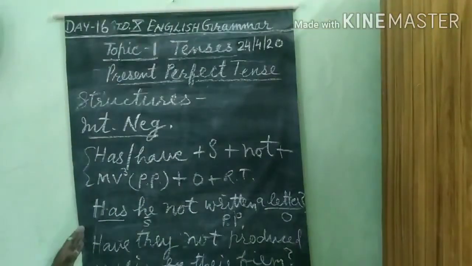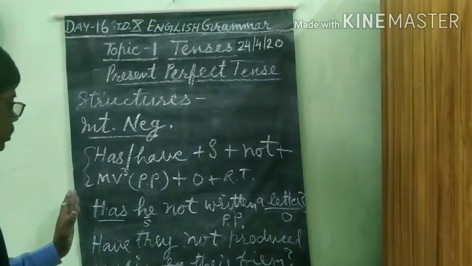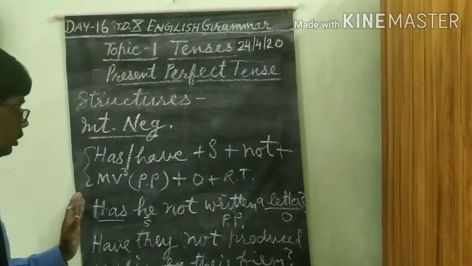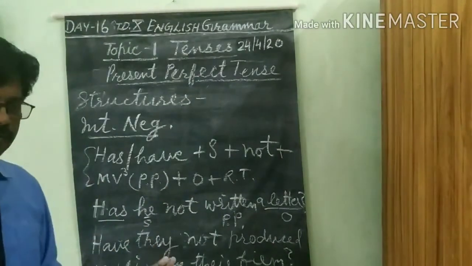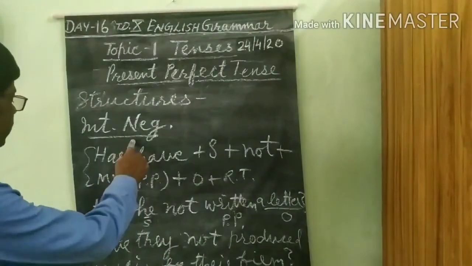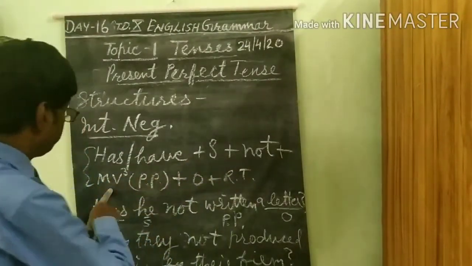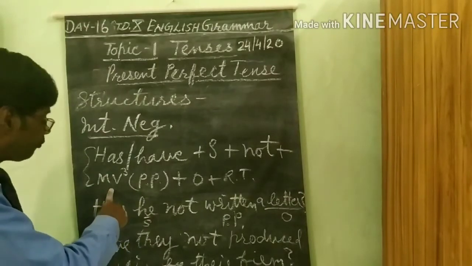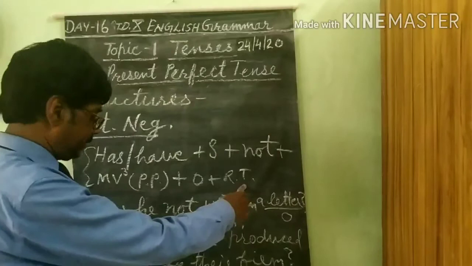In these sentences, somebody asks questions negatively. Interrogative negative: has, have, subject, not, third form of main verb, past participle plus object and RT.